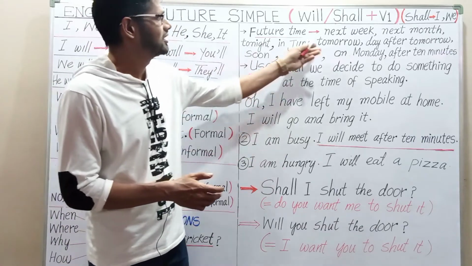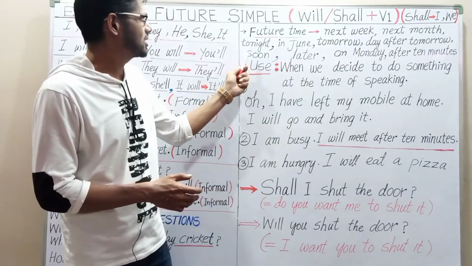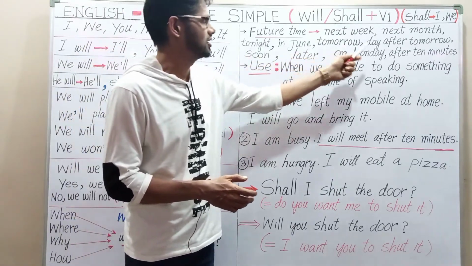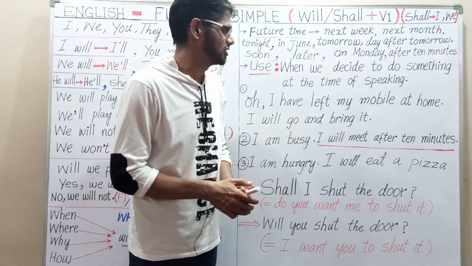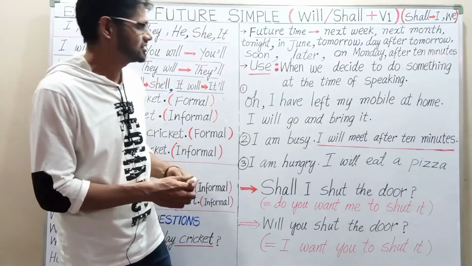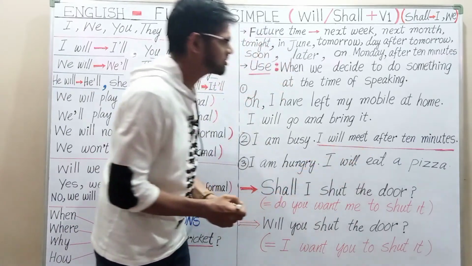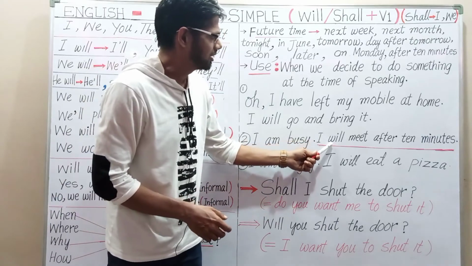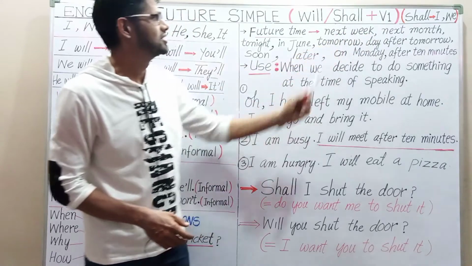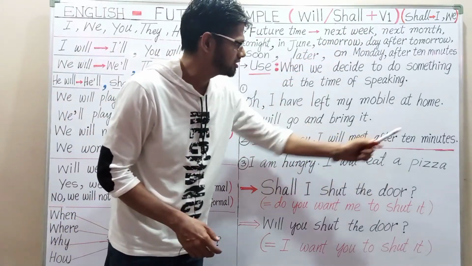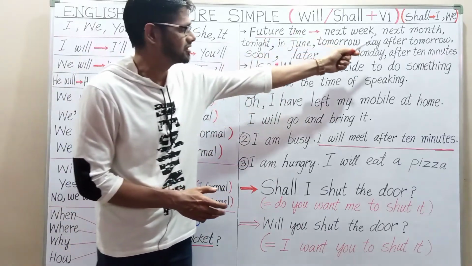Okay, so we have next week, next month, tonight, in June, tomorrow, day after tomorrow, soon, later, on Monday, after 10 minutes. These are the time markers. So here, I will meet. You can notice that will plus meet. Will is a helping verb, and meet is the V1 form, or we can say base form or first form of the verb. So here, I will meet you after 10 minutes. I will meet you next week. I will meet you next month. We can use it like this.